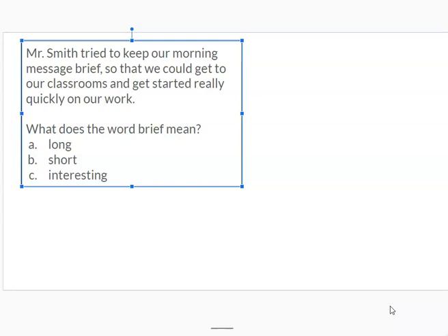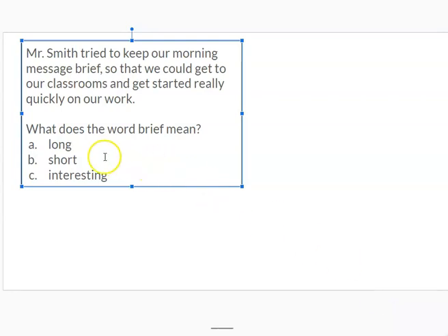Let's get started. Mr. Smith tried to keep our morning message brief so that we could get to our classrooms and get started really quickly on our work. What does the word brief mean? Long, short, or interesting? Pause the video.